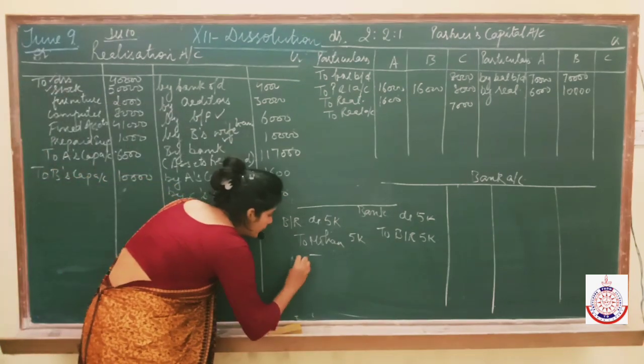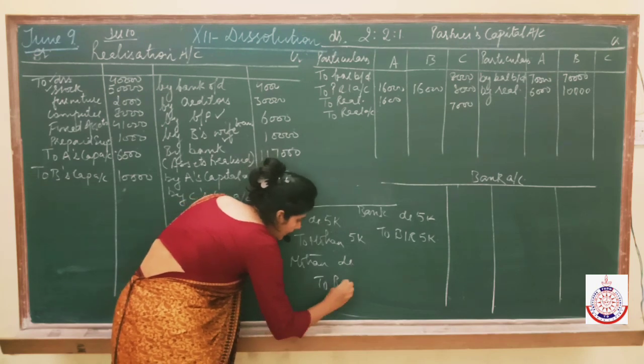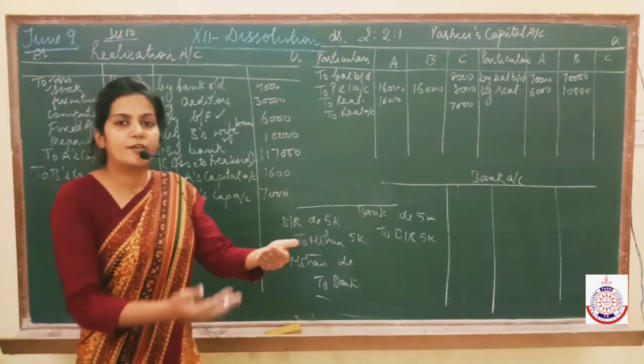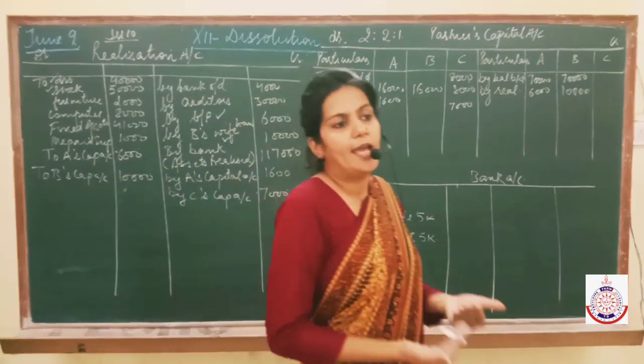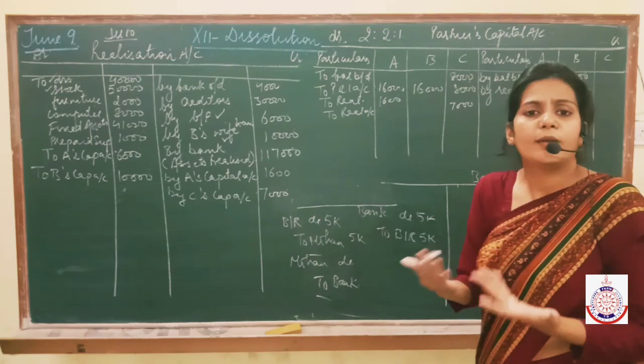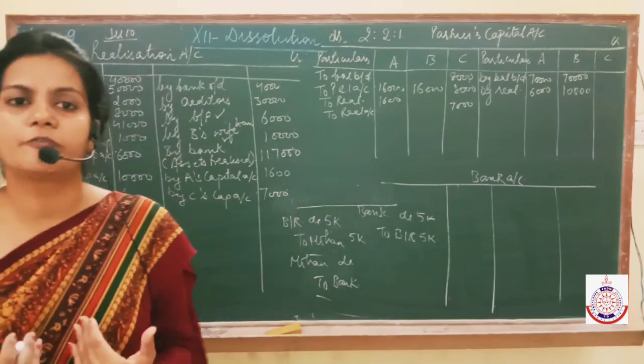Now this BR has been dishonored also. It means Mohan becomes the debtor and bank becomes our creditor. Because we have got the bill discounted, it means we have already taken money from the bank, and if Mohan refuses to make the payment, it becomes our duty to make payment to the bank. Bank will not ask anything from Mohan because we have taken money from bank.